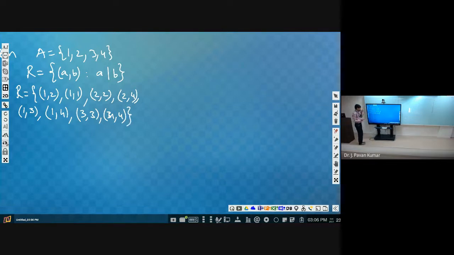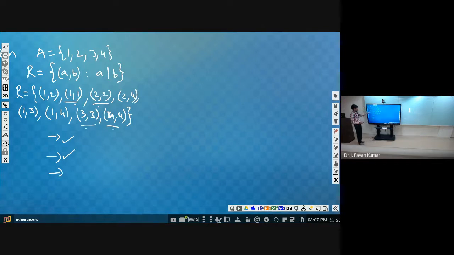Now, whether it is a poset or not, in the sense we have to check three properties, right? It is reflexive straight away. 1 comma 1, 2 comma 2, 3 comma 3, 4 comma 4. So it is reflexive. First condition is satisfied. Antisymmetric is whenever we have a symmetric pair, then those two should be same. A comma B is a symmetric pair, then A is equal to B. So here symmetric pairs are only these four: 1, 2, 3, 4. So second property also satisfied, that is antisymmetric.